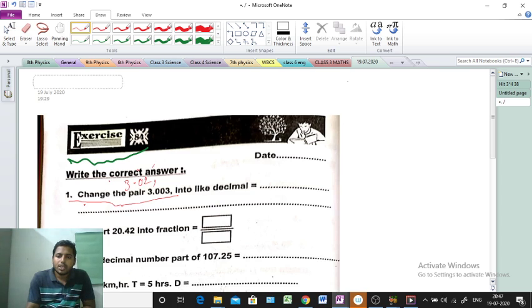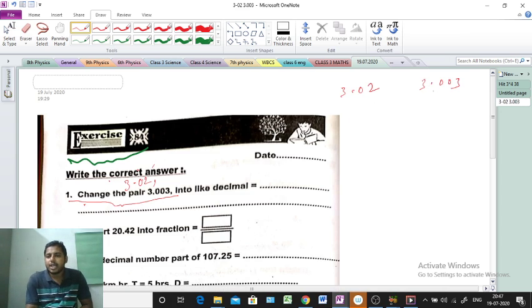At first see, 3.02 and another one 3.003. Check first: after the point how many digits here? 3 digits. But here after the point how many digits? 2 digits. So another digit we need. Clear or not? That's why we will put a 0 here. Now it becomes 3.020, so after the point we get 3 digits, and here also after the point 3 digits.